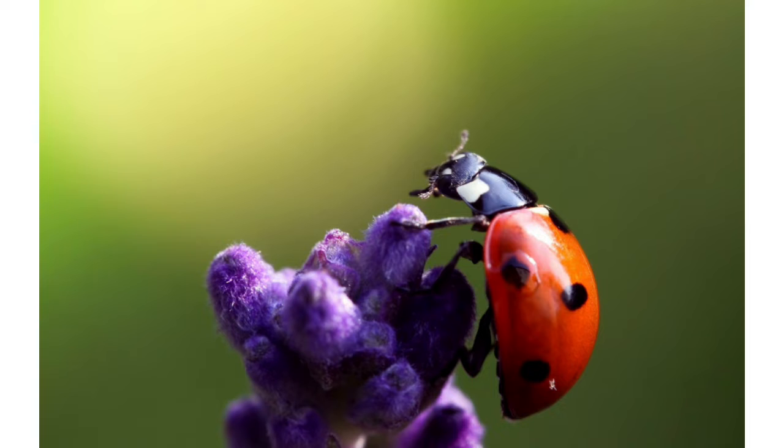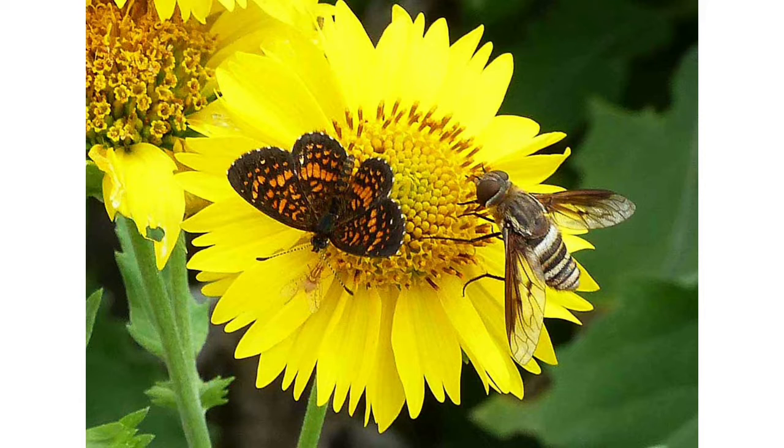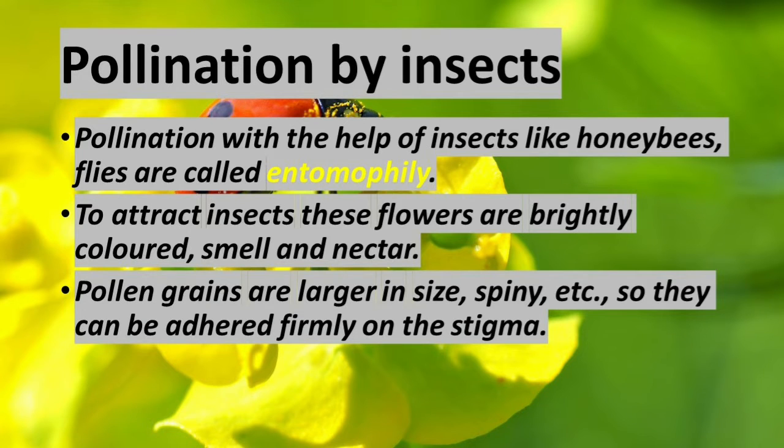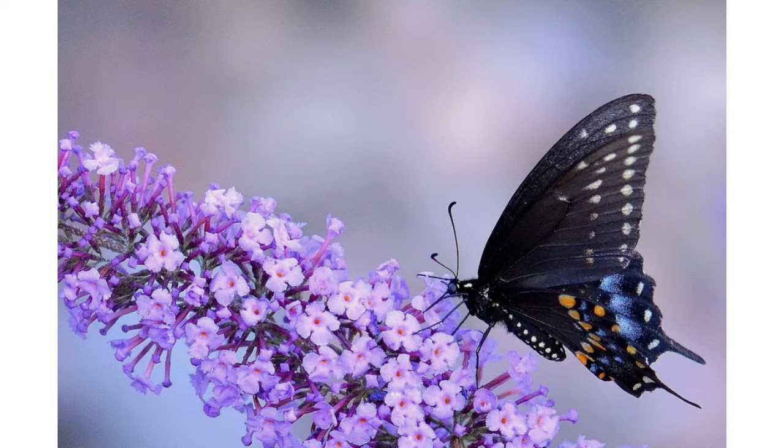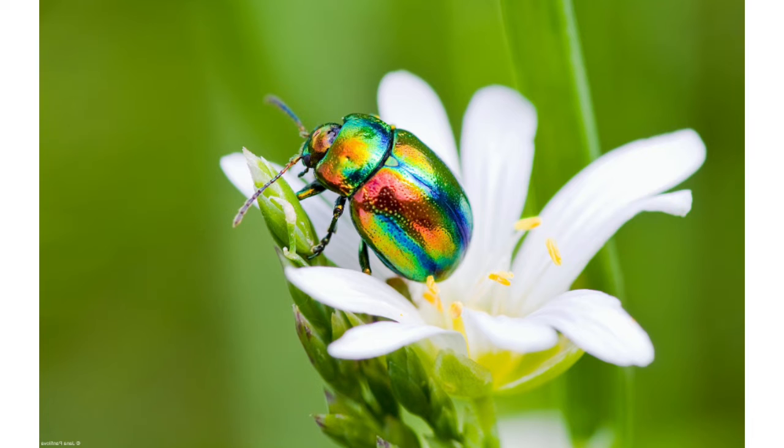Okay, now let us pass on to pollination by insects. Pollination with the help of insects like honeybees and flies is called entomophily. To attract insects, these flowers are brightly colored, and have a sweet smell and nectar. Nectar is nothing but honey. The pollen grains are larger in size.